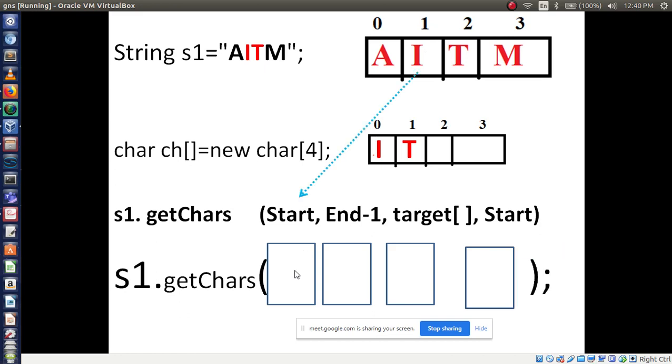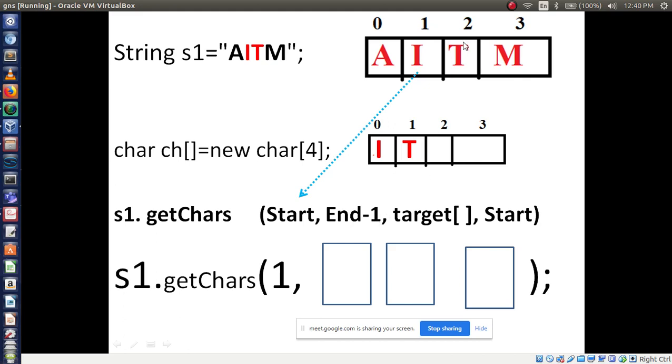That's it, starting index number 1. You are printing two characters, that is I and T, right? So first we take the starting point I, index number 1. So here we write 1, comma, and end minus 1.